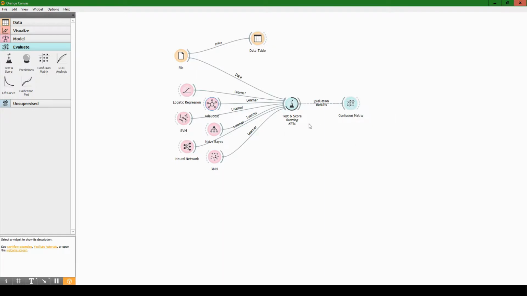We're just waiting for this to run. You'll see the percentage climbing up. It definitely takes a couple seconds. I have a pretty good computer, and it's still going to probably take almost a minute to get all this testing and scoring done. But it's just about done now. So, yep. Okay, so it's done. So we'll just view the confusion matrix. I'm going to double click on the confusion matrix.